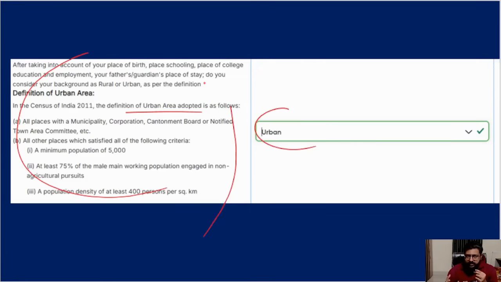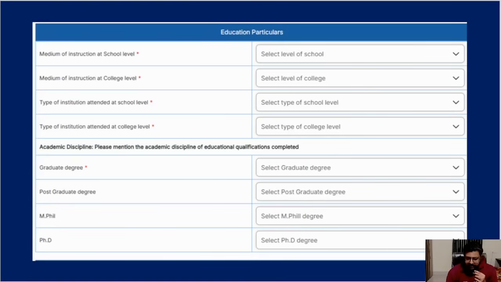If it's a proper city and proper town with proper population, it will obviously be an urban area, so you have to select urban. Else if you feel it's a village kind of area, it's a rural area. Okay, so that you have to fill. And after that, again, the medium in your school. Did you study in English medium or Tamil medium or Telugu medium at school level, at college level? Then the type of institution, whether it's a private institution, a university kind of thing, or a government aided one, all of that is drop down. You don't have to type.